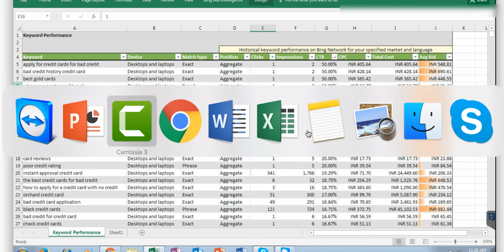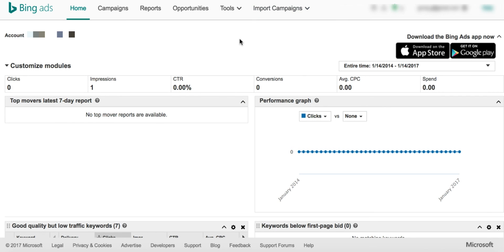If you come into BingAds, this is how your BingAds screen looks when you've just logged in. This is a fresh account, so you would not see much in it. I just created it a couple of days back for the sake of these demos. I've just initiated one campaign and haven't done much with it, because I wanted to show how a campaign has to be set up from scratch.